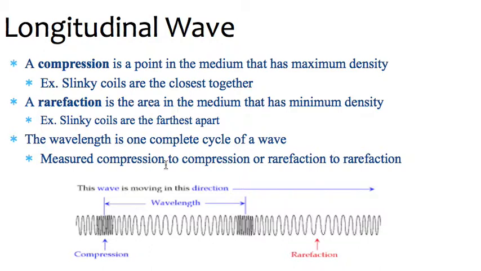For the wavelength, that is one complete cycle of a wave. And the easiest way to measure this on a longitudinal wave would be compression to compression, because those are easiest to spot on the diagram. You could technically also go rarefaction to rarefaction if you wanted to.